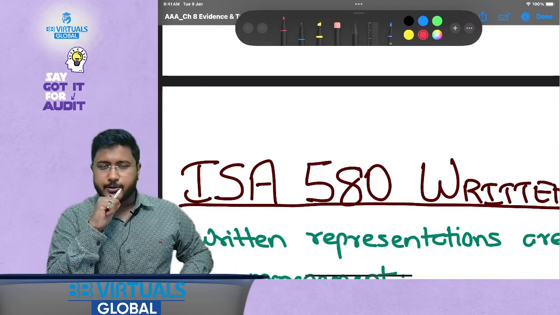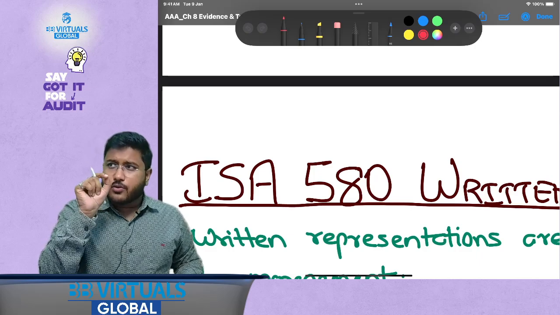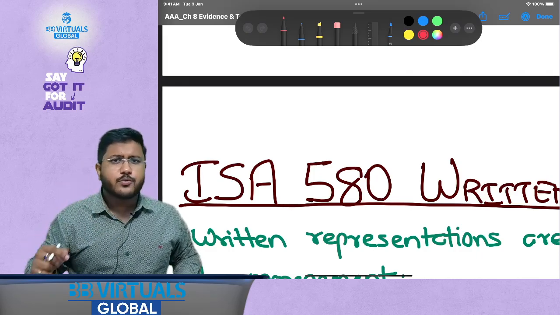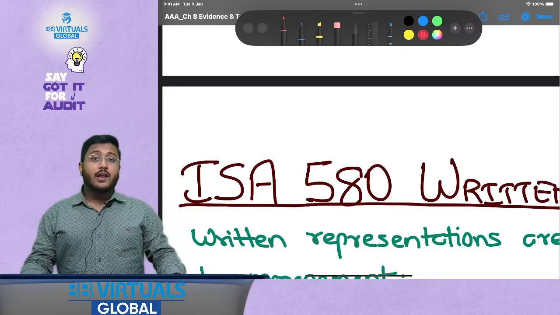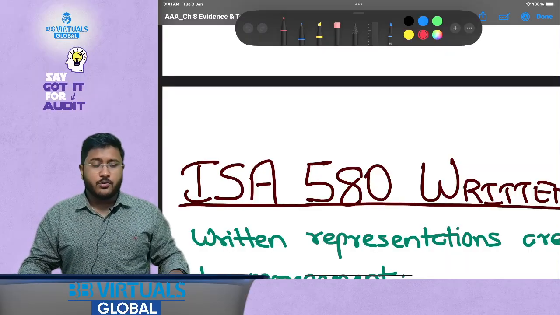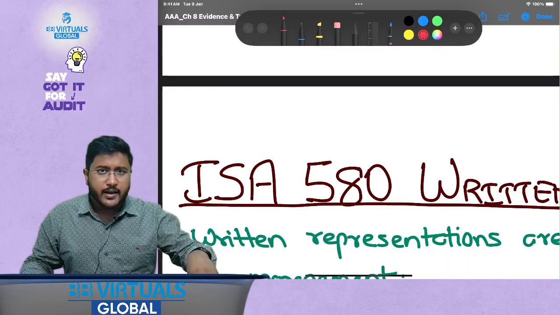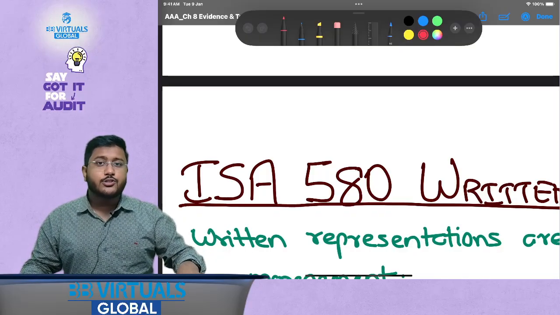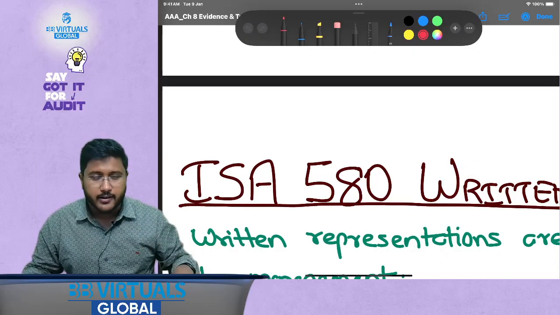My friends, we all understand that if evidence is in written format, then it definitely becomes more reliable, right? Do you agree with me? Yes, I hope you agree. Now, whenever we want to get evidence from the management, it should be reliable. That is, management should have integrity, and we should be able to trust that evidence, right?